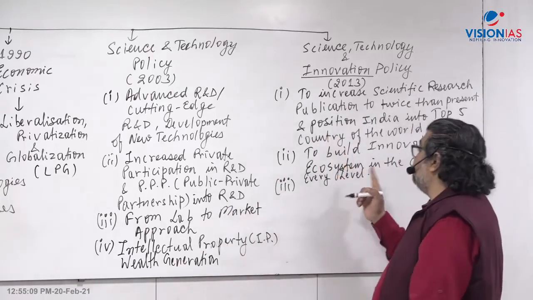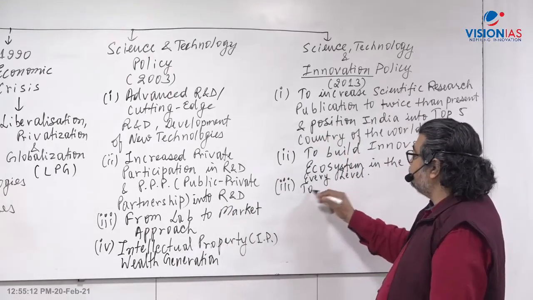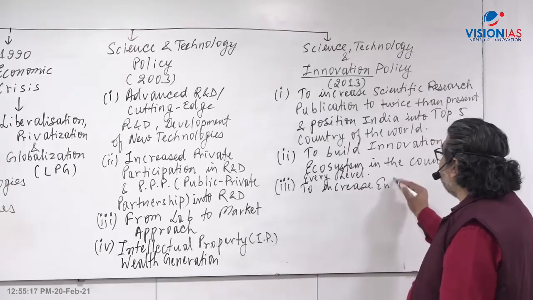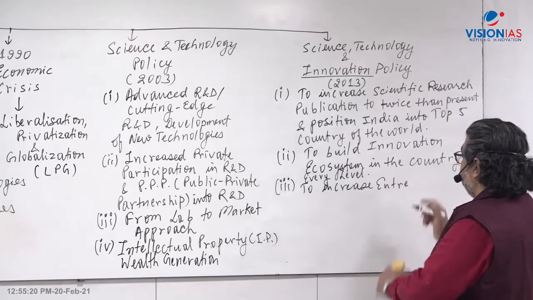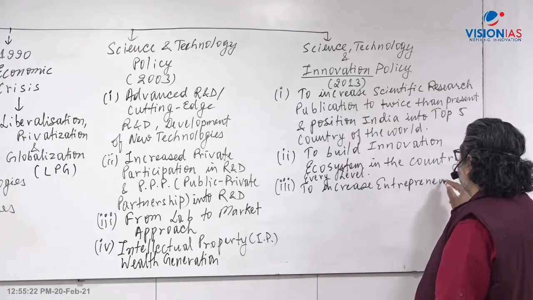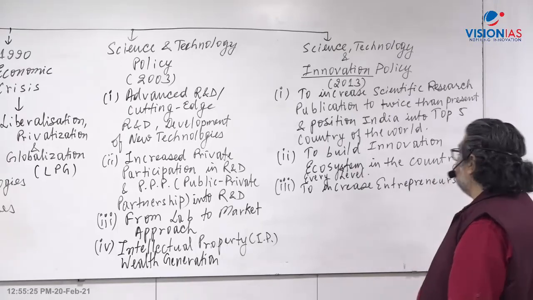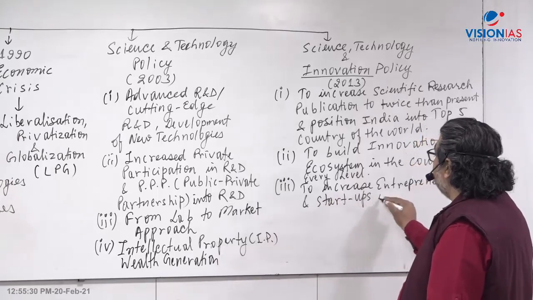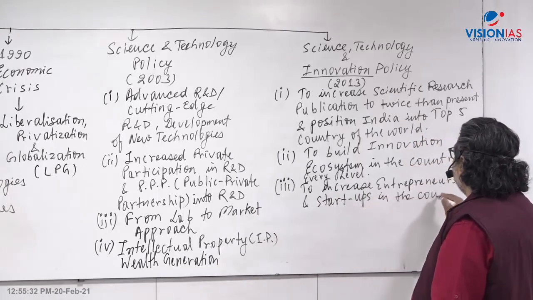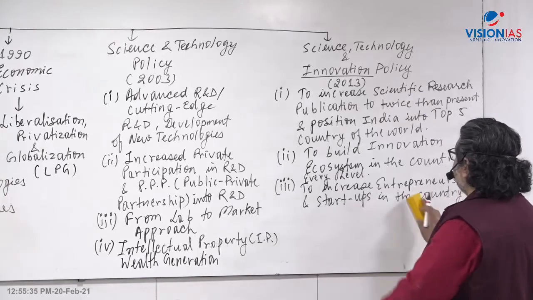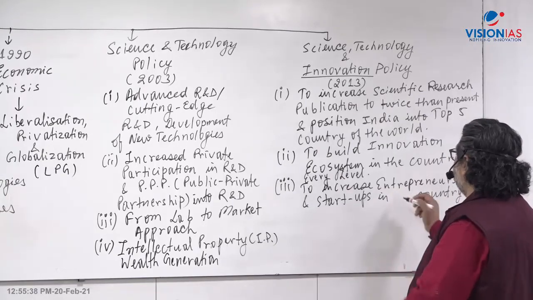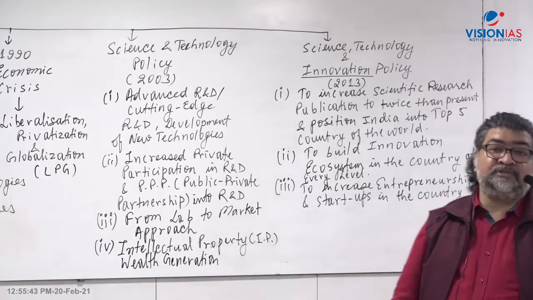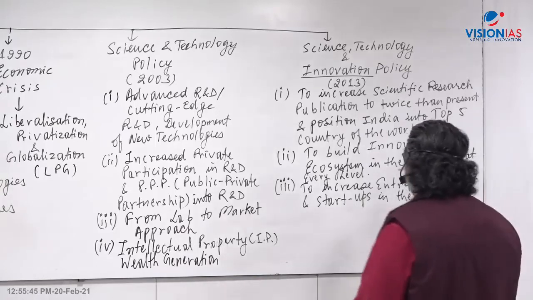Now the next one is startups. To increase entrepreneurship, we should have more entrepreneurs, even risk-taking startups in the country. And we know that we already have the Startup India program. Niti Aayog has the Atal Innovation Mission, AIM. So we are now supporting all those startups, ventures and so on.